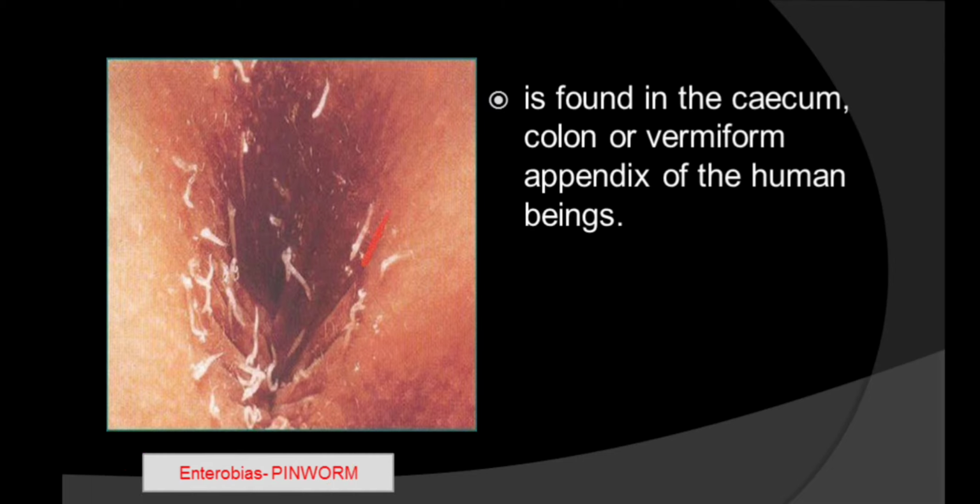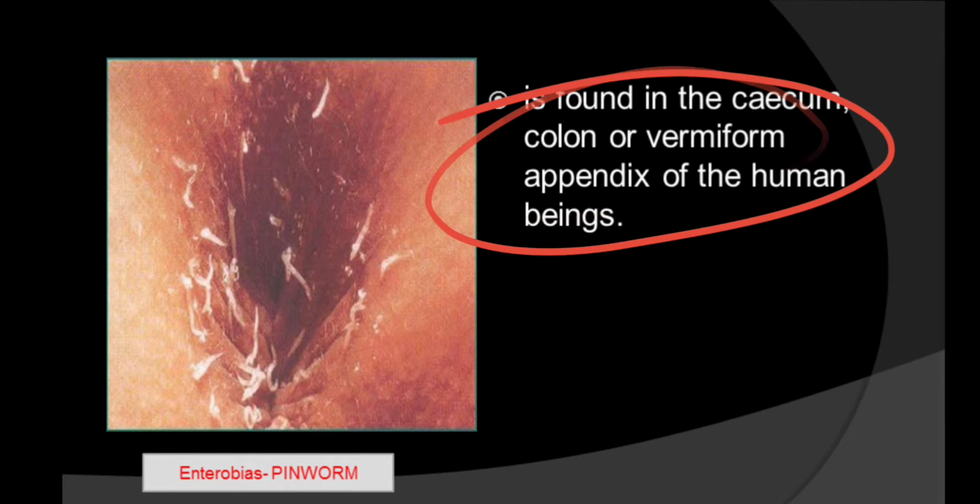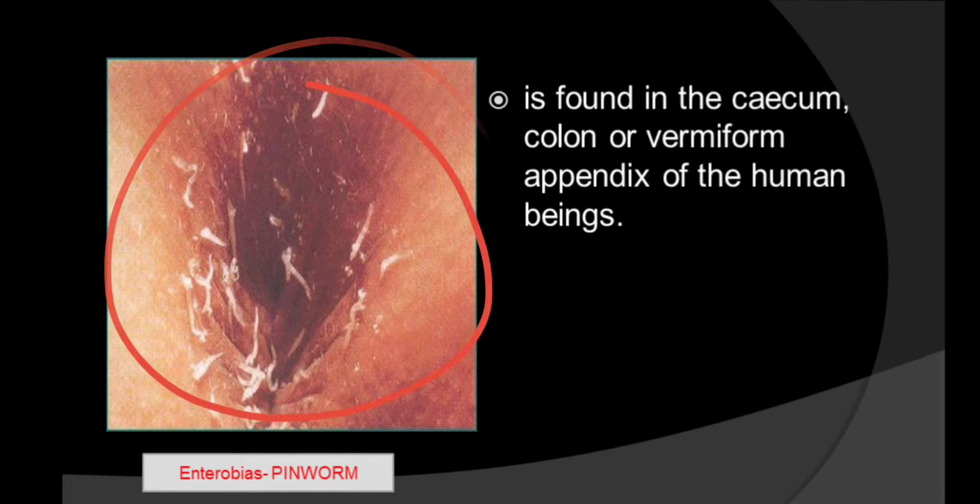Now this is the pinworm Enterobius. Okay, these all are the pinworms, and they are generally found in the region of the large intestine, in the caecum, colon, or vermiform appendix region of the human being. And when the person is sleeping at night, these female pinworms come out and reach the anus to lay eggs, and at that time they cause itching problem. Okay, so rashes occur. So they also enter while eating contaminated food.